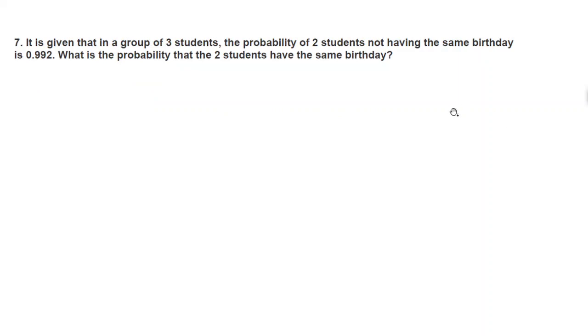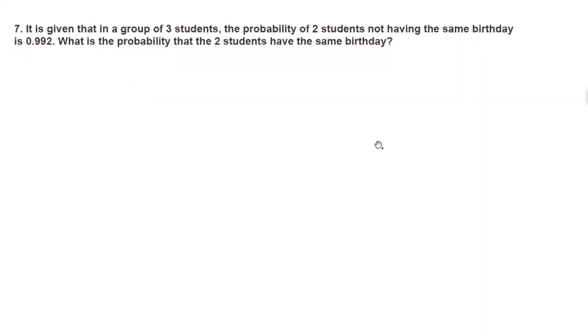Question number 7. It is given that in a group of 3 students, the probability of 2 students not having the same birthday is 0.992. What is the probability that the 2 students have the same birthday? The same type of question is there in one of your examples. Now we'll try to solve it.